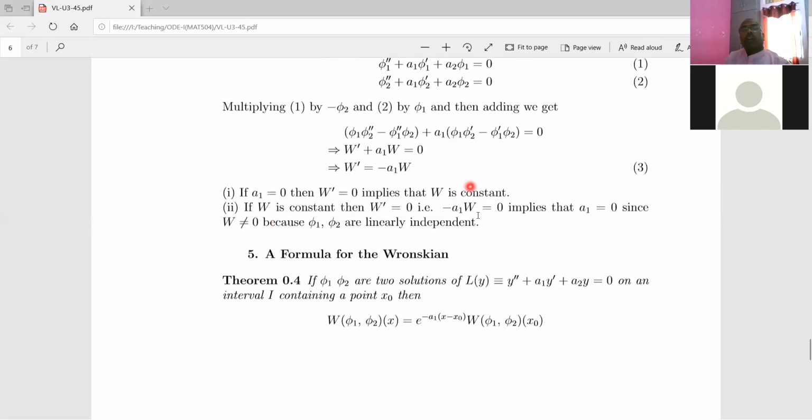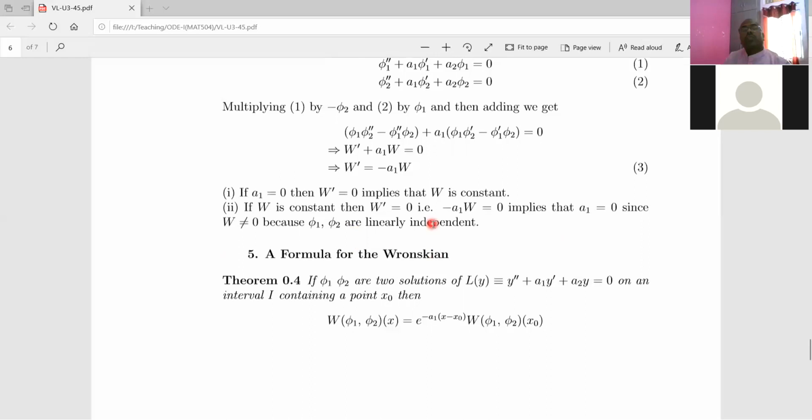A1 is 0, because when the product of two quantities is 0, one of them must be 0. W is not 0, W is constant. Therefore, A1 must be 0. And this is because these two solutions are linearly independent. So in this way, we can have examples which depend on the Wronskian.